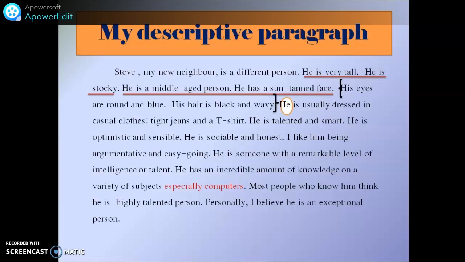So why use he all the time? Instead of that, I need to use, for example, Steve. Sometimes he, sometimes Steve. Great. Let's move on. So here I need to use linking words. He is also sociable, and here again linking words, and here again moreover Steve. So that's changing the way I describe the person.